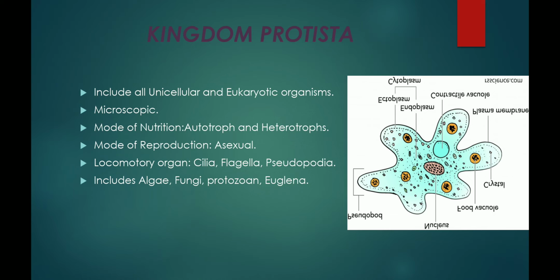Now the second one is animal-like Protista. The animal-like Protista are also termed protozoans. They lack a cell wall because they are animal-like. We know very well the animal cell has only a plasma membrane; there is no cell wall present. They are heterotrophs. They are believed to be primitive animal forms.